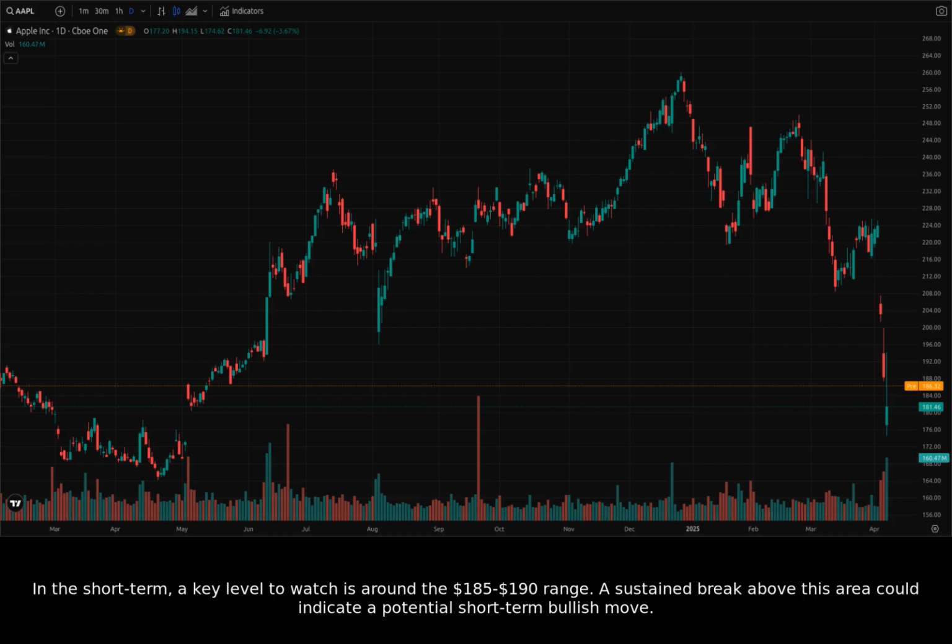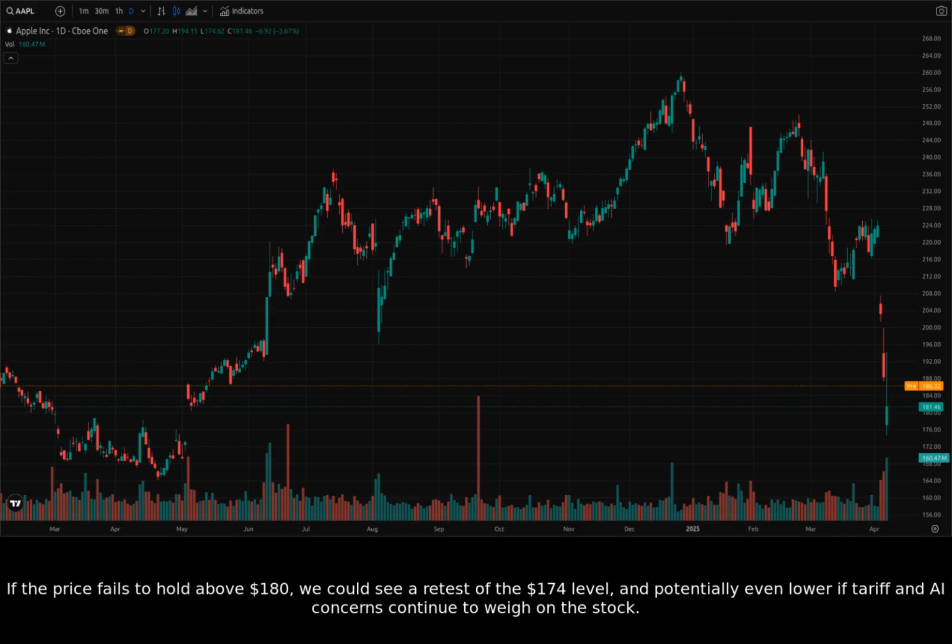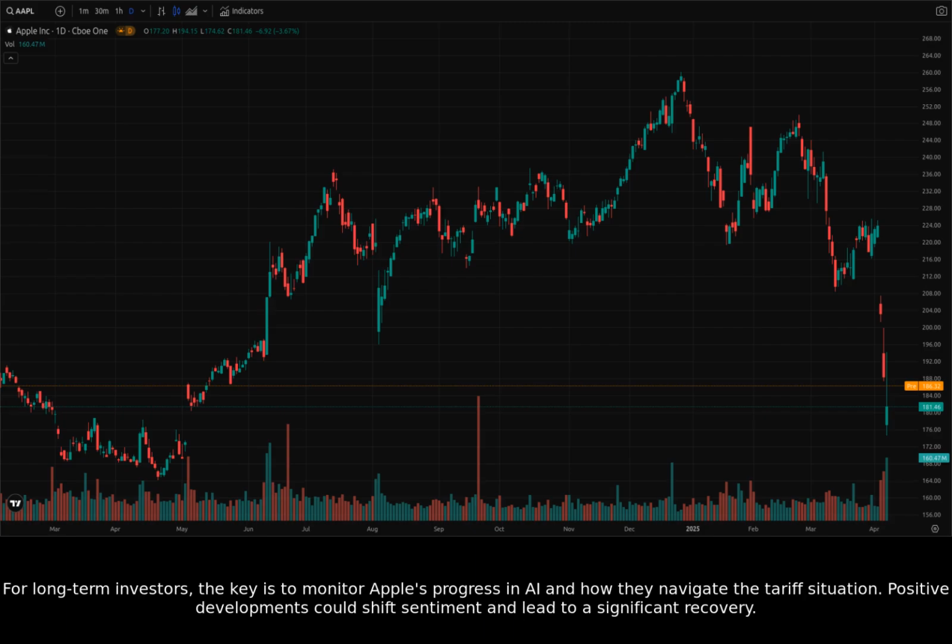In the short term, a key level to watch is around the $185 to $190 range. A sustained break above this area could indicate a potential short-term bullish move. If the price fails to hold above $180, we could see a retest of the $174 level, and potentially even lower if tariff and AI concerns continue to weigh on the stock. For long-term investors, the key is to monitor Apple's progress in AI and how they navigate the tariff situation. Positive developments could shift sentiment and lead to a significant recovery.